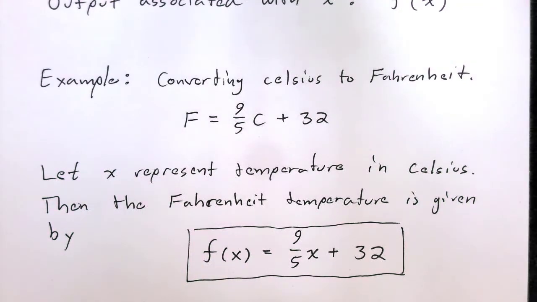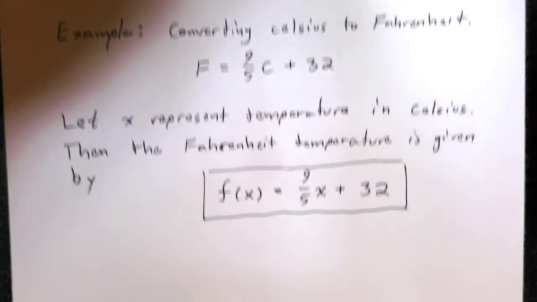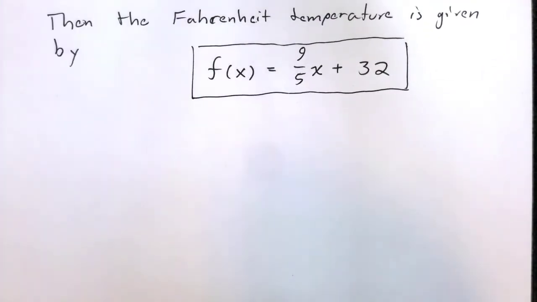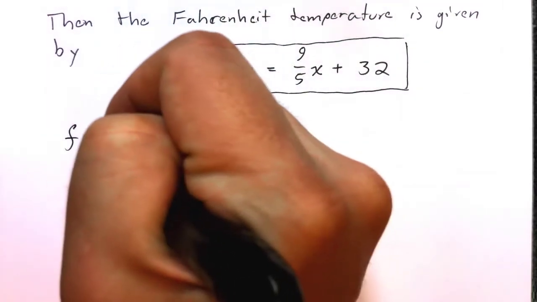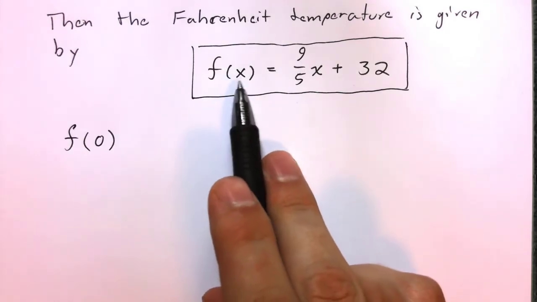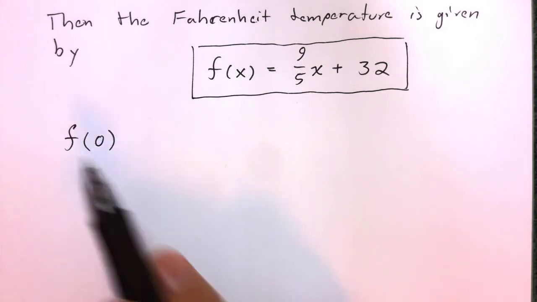Okay, so let's use this to compute some conversions between temperatures in Celsius and Fahrenheit. All right, so let's take a look at some examples here. Let's take a look at what would the Fahrenheit temperature be when the Celsius temperature is 0? Well, what I'm interested in is f of 0. Remember that x represents the Celsius temperature. If I say the Celsius temperature is 0, I'm going to put 0 in place of x.